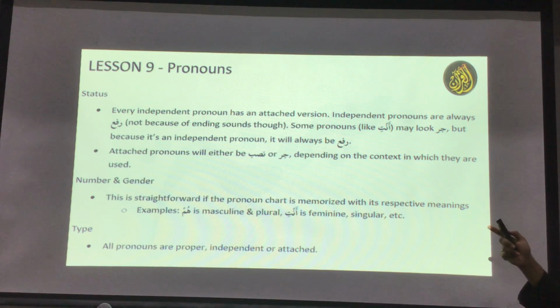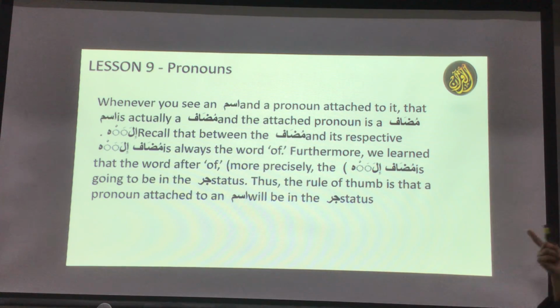When the pronoun is attached to something, it takes the attached version, and if there's an ism with that, it becomes a mudaf ilay, meaning it becomes the jar version of it. This is what they say here. Whenever you see a pronoun attached to it, it is actually a mudaf, and the attached pronoun is mudaf ilay. Recall that between the mudaf and mudaf ilay, there is always the word "of." Whatever I said, that's what is written here, inshallah.